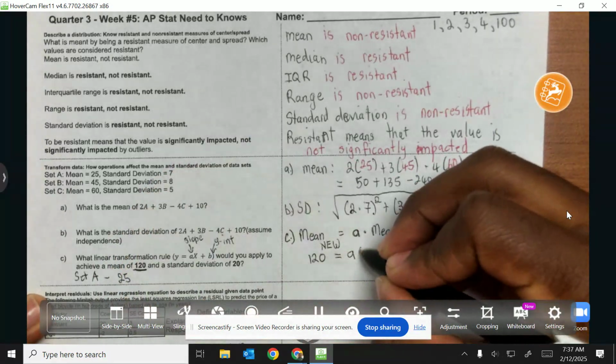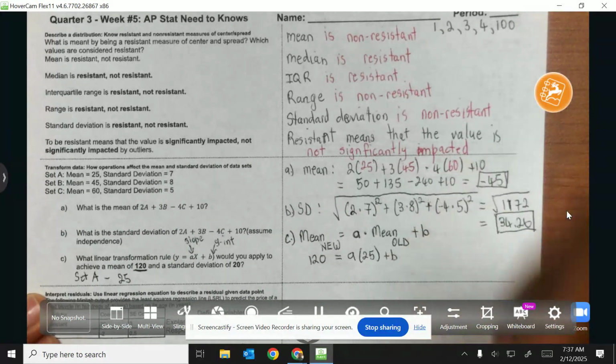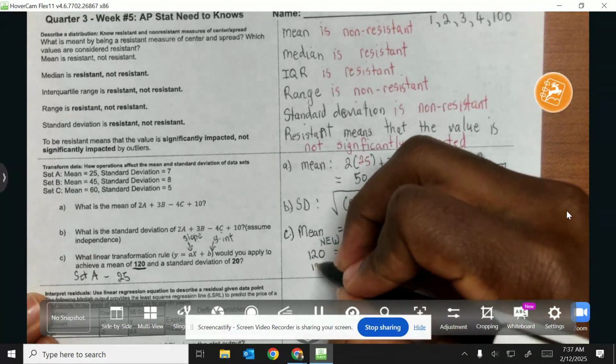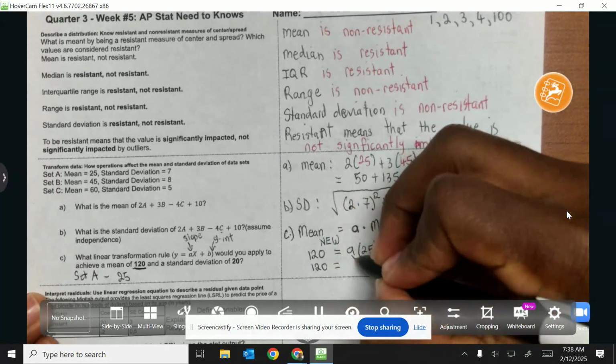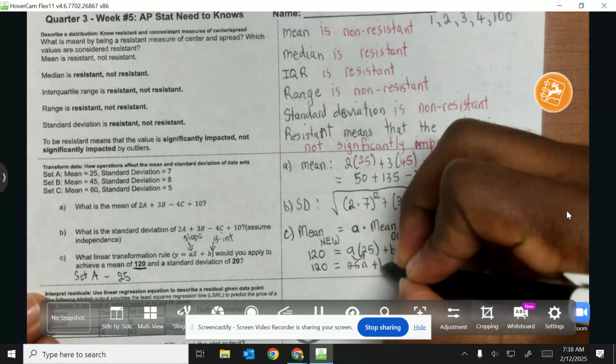So multiply by 25, and then we're going to rewrite that constant B. Okay, so now we can expand, and now we have 120 equals 25A plus B.